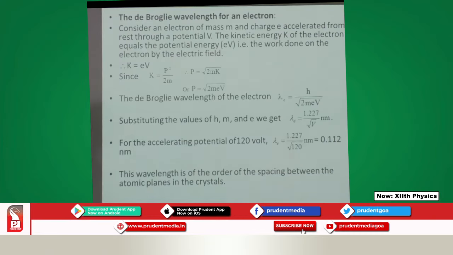So, we can see in the slide that we already worked out this formula, lambda of electron is equal to 1.227 upon root of V, that is potential difference, in nanometer. If you substitute some voltage over there, 120 volt, we can get directly the wavelength for that particular voltage, and here it is coming to 0.112 nanometer. And this wavelength is of the order of spacing between the atomic planes in the crystal.